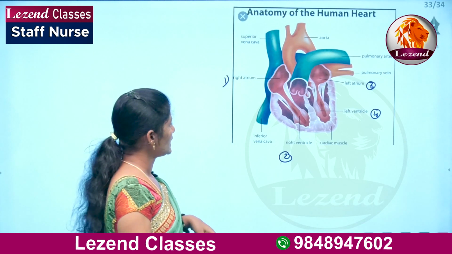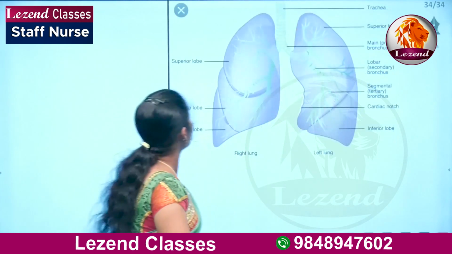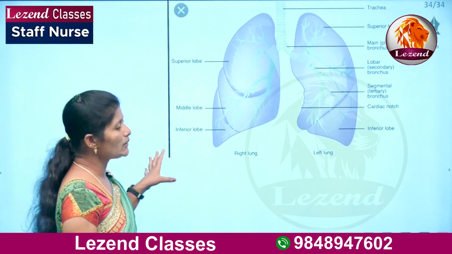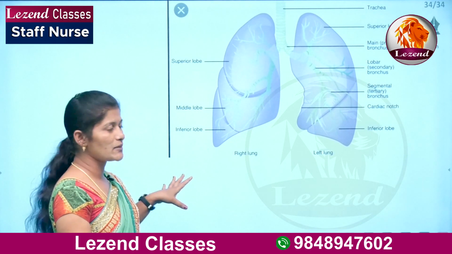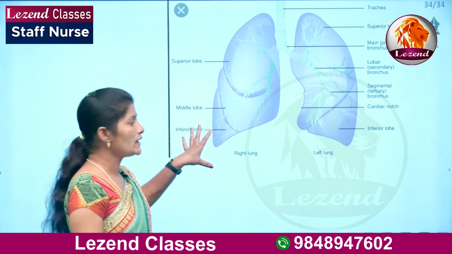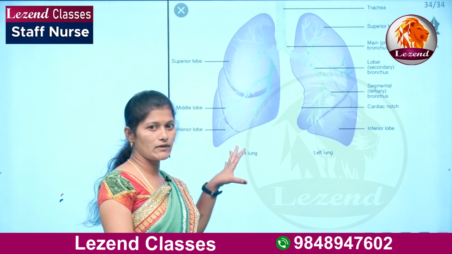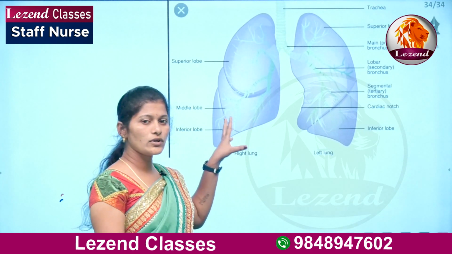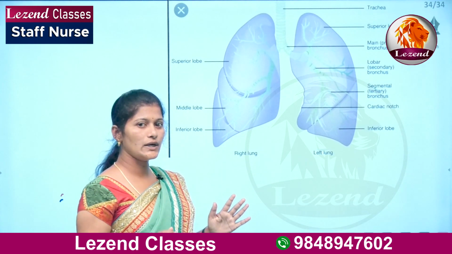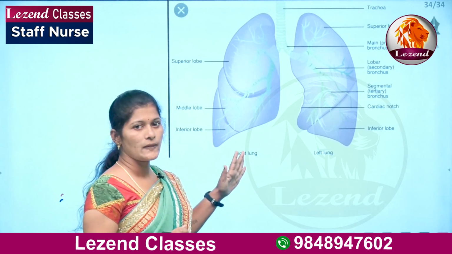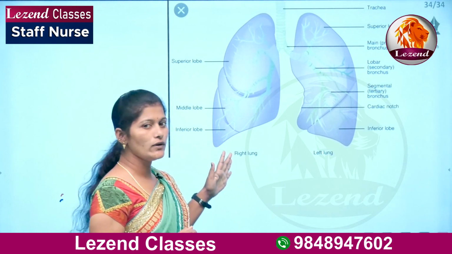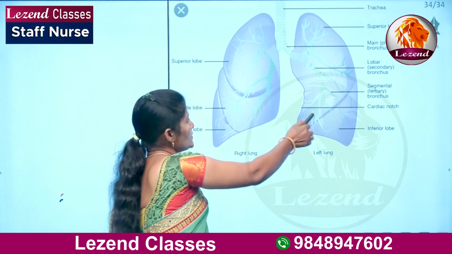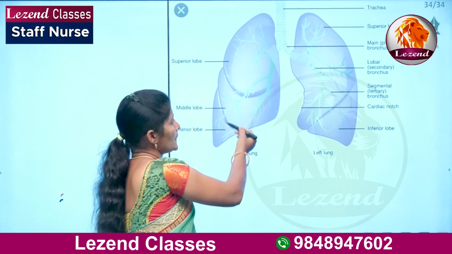Next we will see the respiratory system. The main parts of the respiratory system are the lungs. How many lungs are there in our body? There are 2 lungs, and these are divided into 5 lobes. On the right side there are 2 lobes and on the left side 3 lobes.